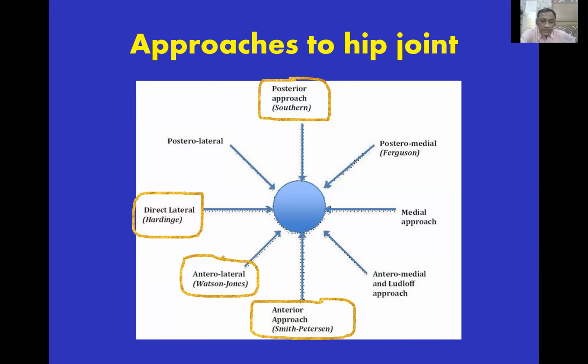Smith-Petersen approach, yes, it's very rare. You have to do sometimes an osteotomy through the anterior approach. And the other approach is a direct lateral approach. That is the Hardinge approach, which is very popular in UK. So those surgeons who are trained in UK, they are very familiar with this approach. Many surgeons modified this approach according to their convenience, according to their difficulties. I personally modified this also, and I published that approach in the textbook of orthopedic surgery.